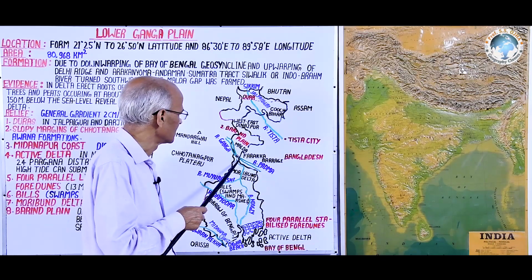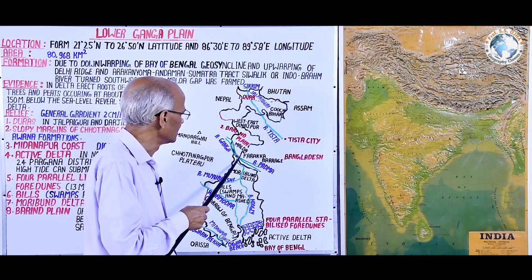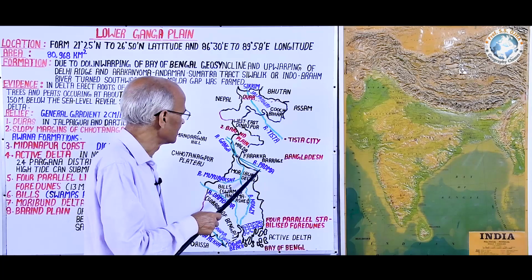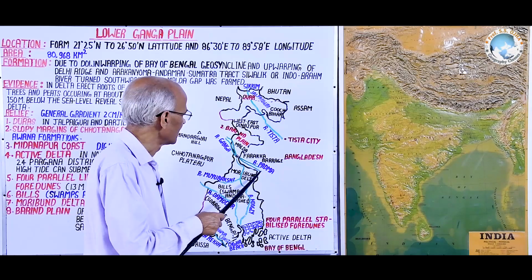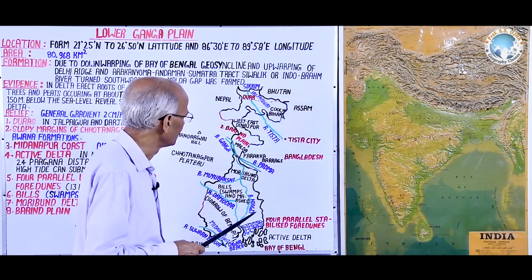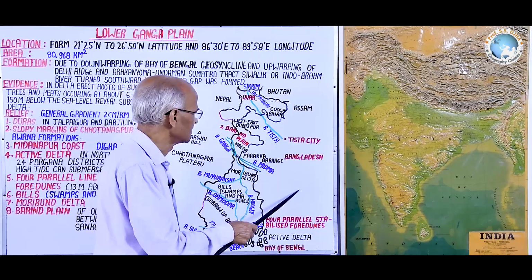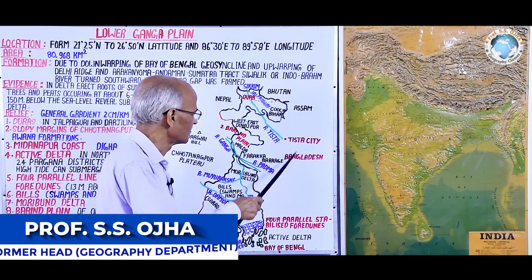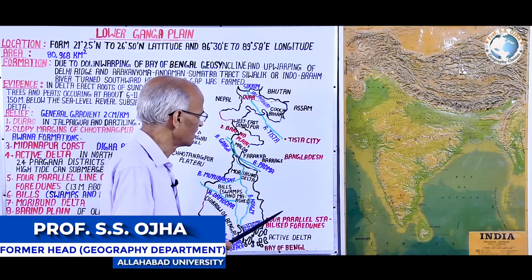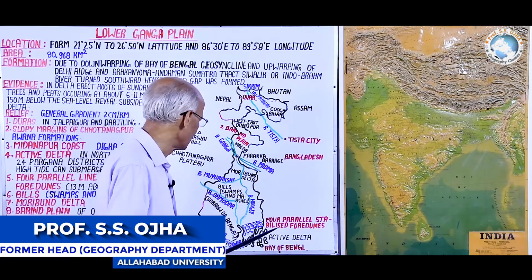One noteworthy thing is that Ganga, just entering here in West Bengal, is named Padma, and when this is joined by Brahmaputra or Jamuna, it is called Meghna.